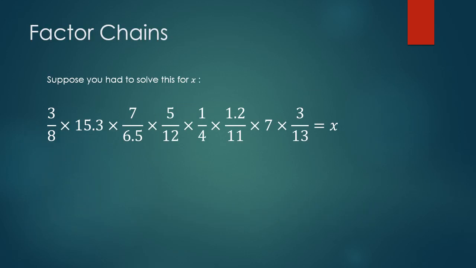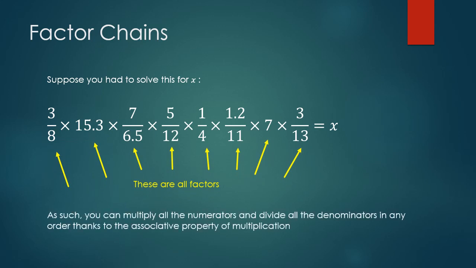So factor chains. Suppose you had to solve this big long string of fractions for x. 3/8 times 15.3 times 7 over 6.5 times 5 over 12 times 1/4 times 1.2 over 11 times 7 times 3 over 13 equals x. Well, the first thing to identify is these are all factors. If they're separated out by the multiplication, it's one long factor chain, and as such you can multiply all the numerators and you can divide all the denominators in any order thanks to the associative property of multiplication.